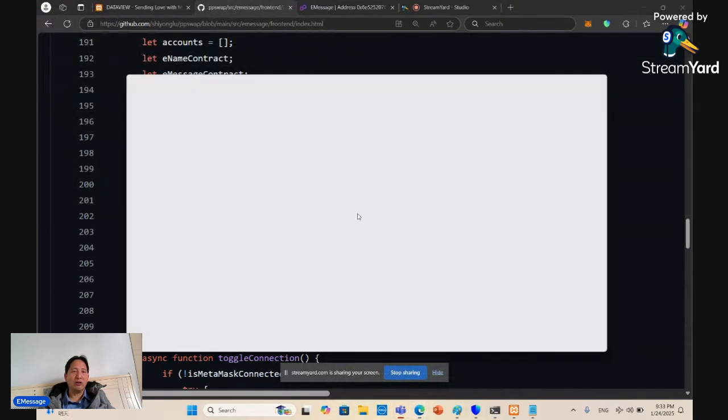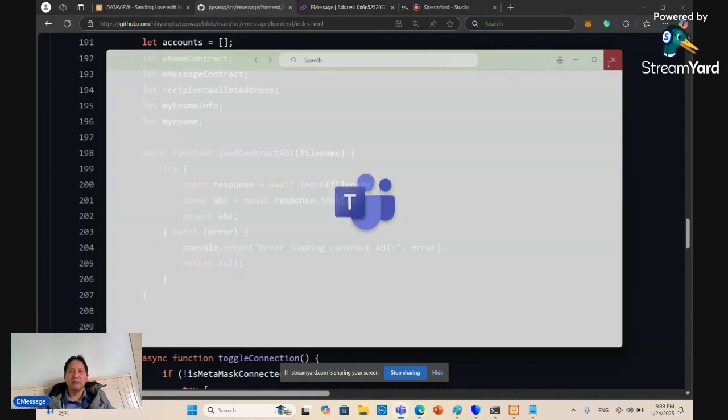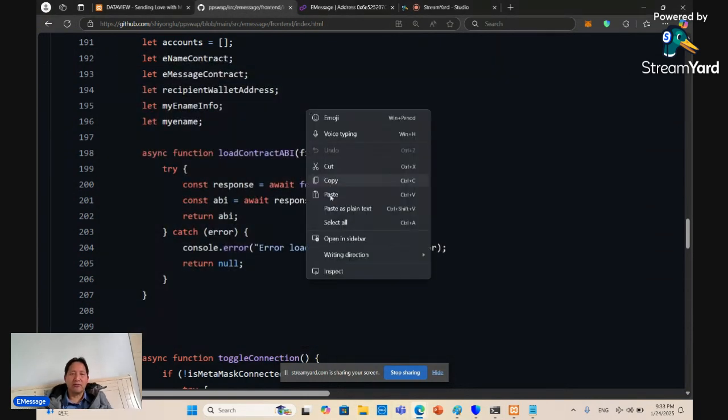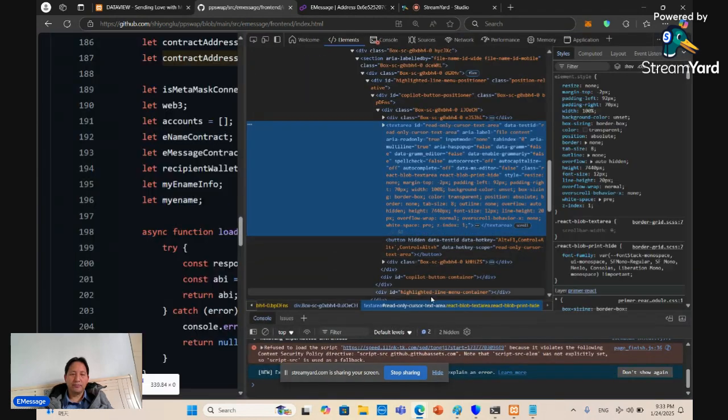But if not, you can always debug it by adding some JavaScript over here, and then you click inspect, and you can look at the console over here to see what error message you have. I think I have a couple of them. I think that's normal, because it depends on what browser you're using or the version of the wallet. Sometimes you have to fix this kind of thing. So we have to do that.